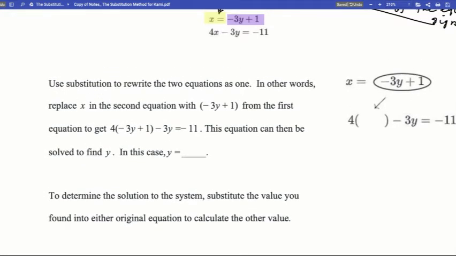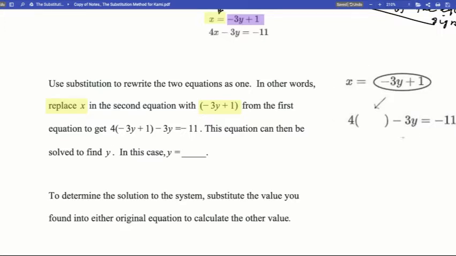So we use substitution to rewrite the two equations as one. In other words, we're going to replace x in the second equation with this because x is negative 3y plus 1 from the first equation. So we're going to plug it in right there.